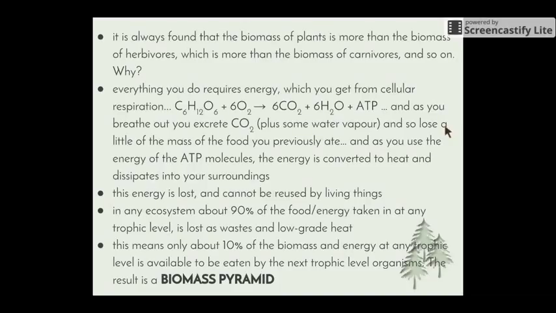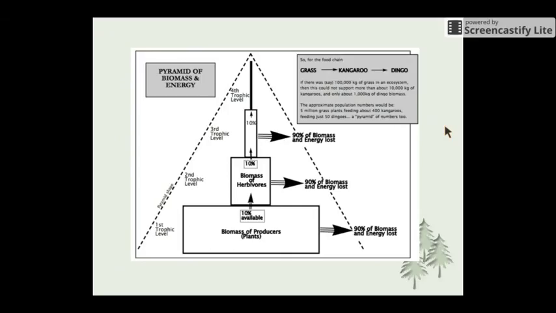So in an ecosystem, about 90% of the food or energy taken in at any trophic level is lost either as wastes or as heat. This means only about 10% of the biomass and energy of any trophic level is available to be eaten by the next level of organisms. And as we saw in the previous slide, this results in that beautiful biomass pyramid shape. So here we have a pyramid of biomass and energy.